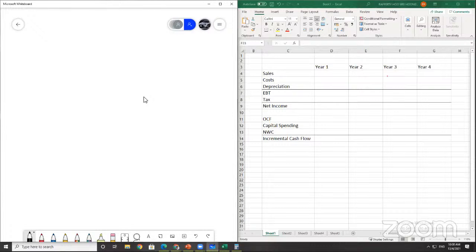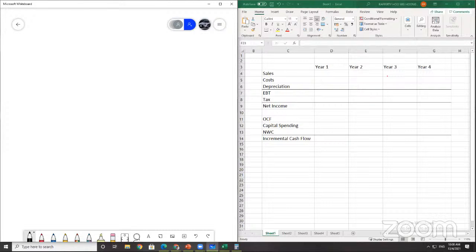We are reading the question here. We realize that the financial projection for the investment are tabulated. Corporate tax is 34%, so list down all these things. You can even put it here straight away. Assume all sales revenue is received in cash, all operating costs and income taxes are paid in cash, and all cash flow occur at the end of the year. They're telling you all this because you need to do the cash flow. You need to find out the OCF to further identify your NPV.